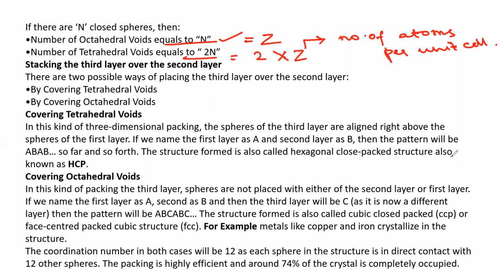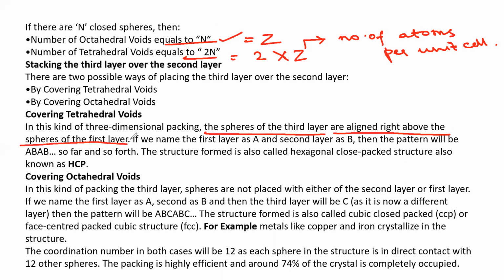So there are two possible ways of placing the third layer over the second layer: by covering tetrahedral voids, or by covering octahedral voids. What is covering tetrahedral voids? It gives the ABAB type. In this kind of three-dimensional packing, the spheres of the third layer are aligned right above the spheres of the first layer.